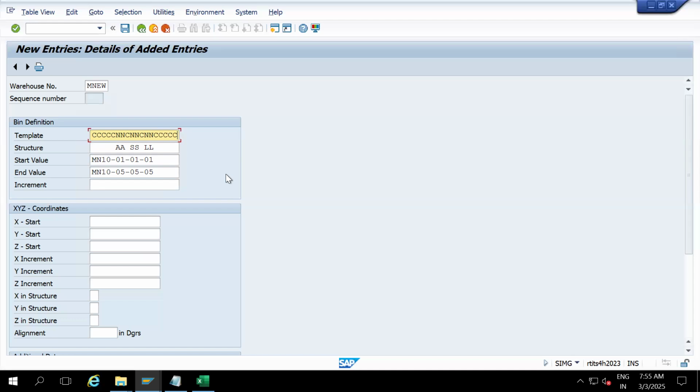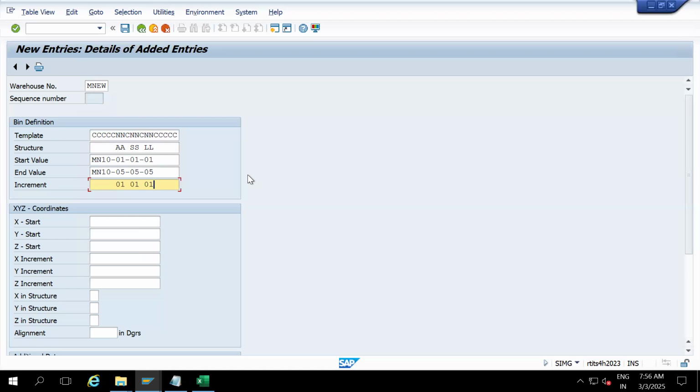Okay, so in that same fashion, I'm going to maintain the increment. So yeah, the increment is 1, 1, 2, 3, 4, 5, because 5 digits are not going to change. Then increment 0, 1, 0, 1, 0, 1. If it is changing from 0, 1, 0, 3, 0, 5, 0, 7, 0, 9, then you have to put 0, 2 as the increment. For 5, 10, 15, 20, 25, 30, you have to put 0, 5, 0, 5, 0.